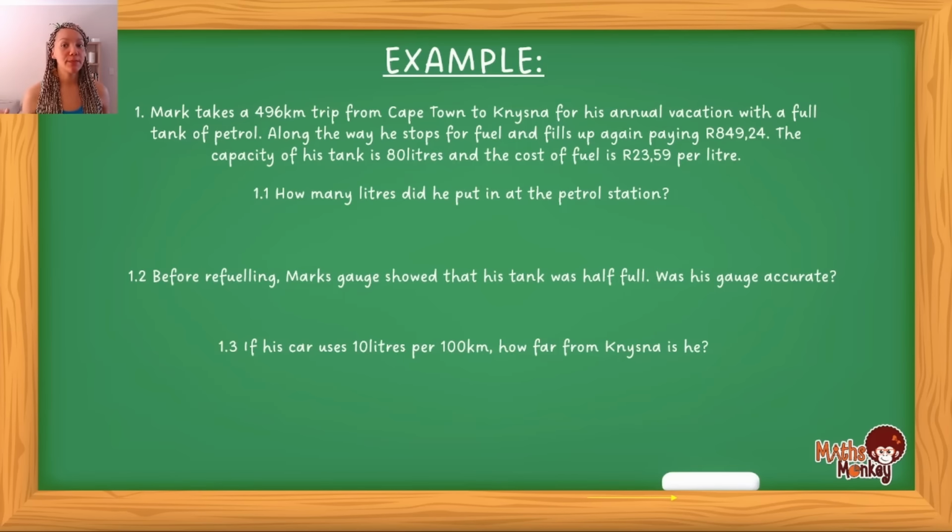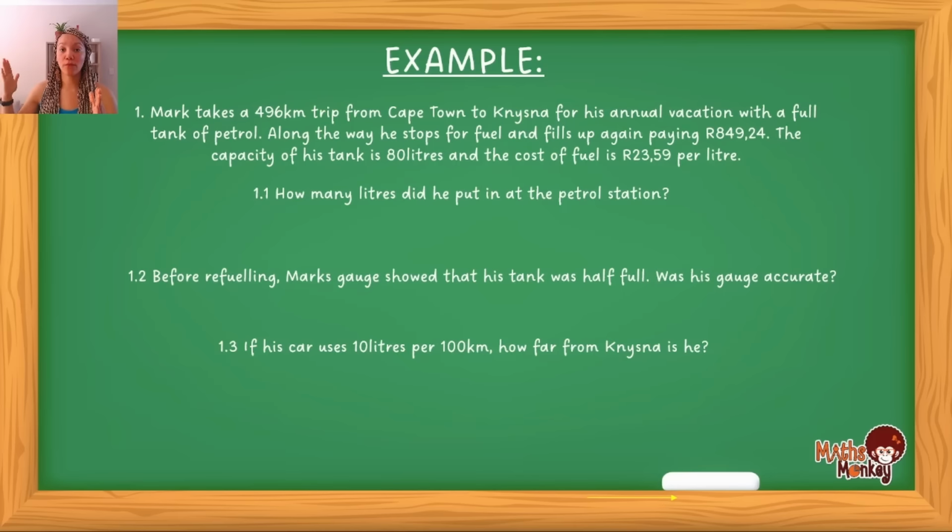So let's think about this quickly and break down this question. He's traveling from Cape Town to Knysna and that distance is 496 kilometers, right? As he leaves Cape Town, he travels and then at a petrol station along the way, he fills up again.